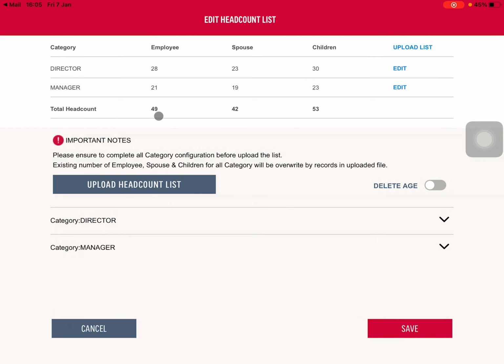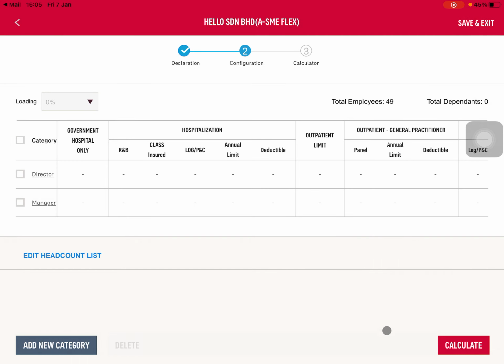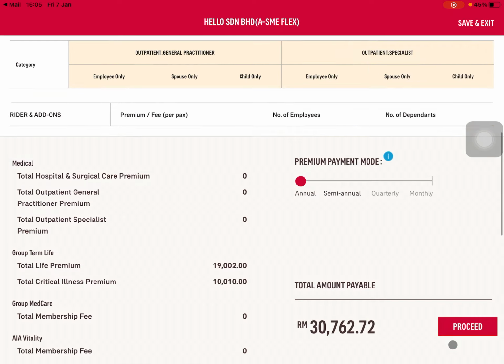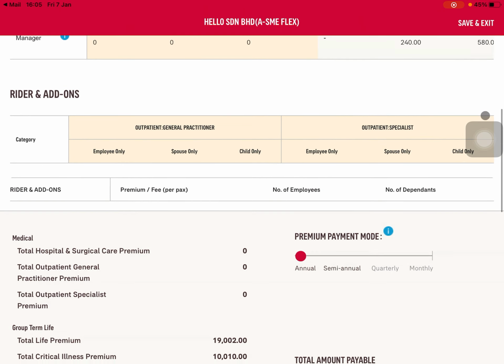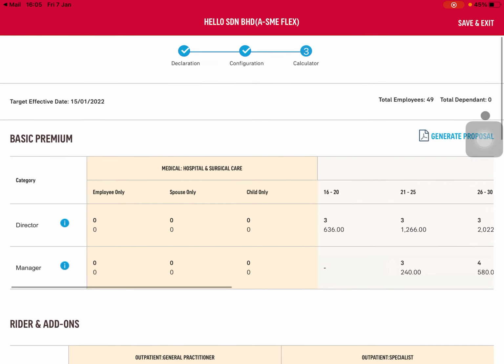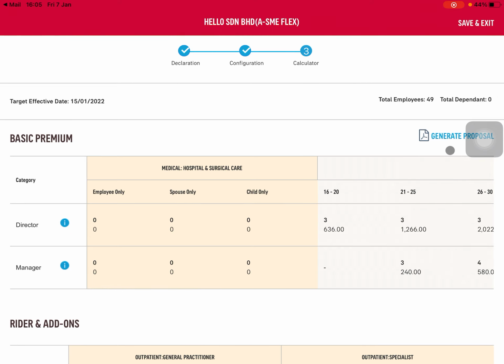If you have keyed in all the Ipos correctly, as you can see, it populates all the data for you. You do not need to key in one by one. So just click on save, calculate. Once you reach this page, you can actually generate a proposal. Generate a proposal and email it to your client, and that's it. This is how simple it is to generate a quotation.